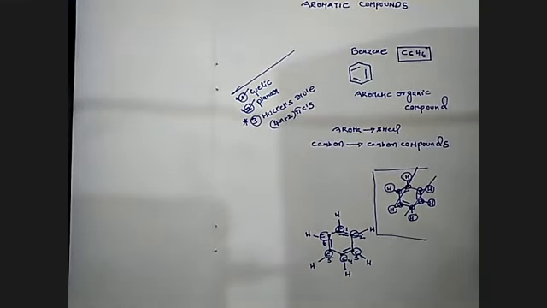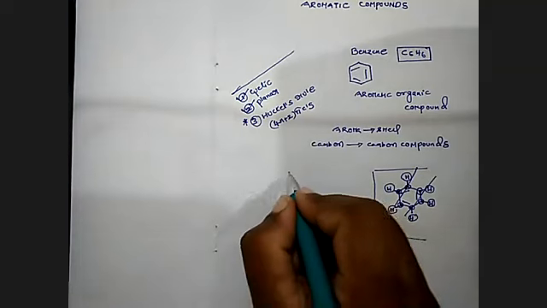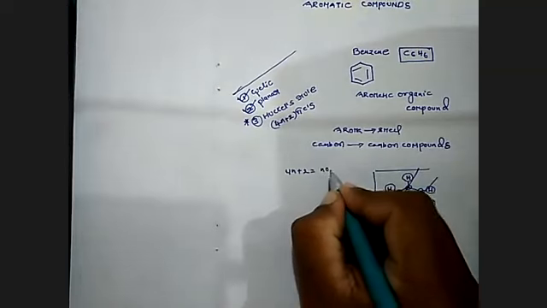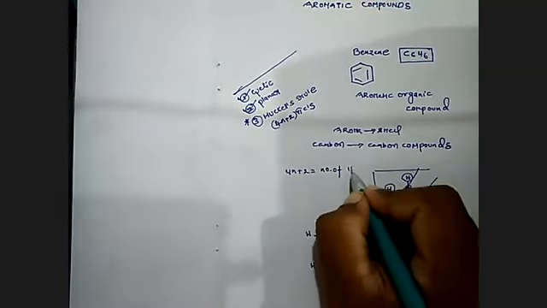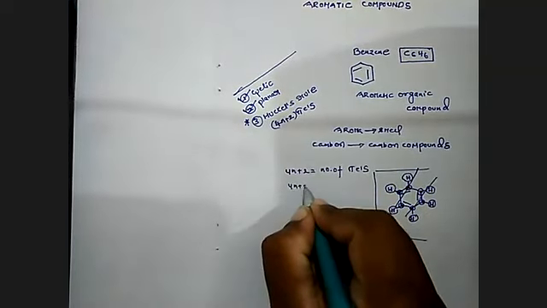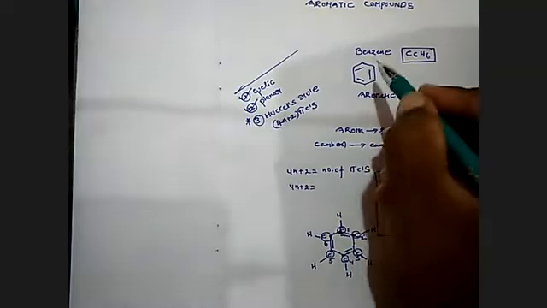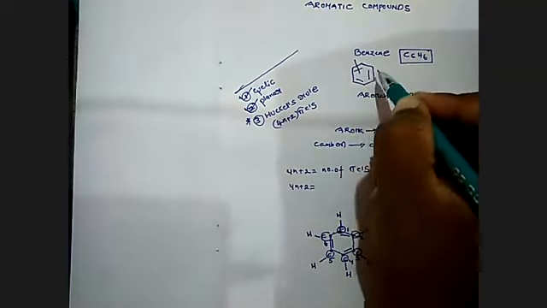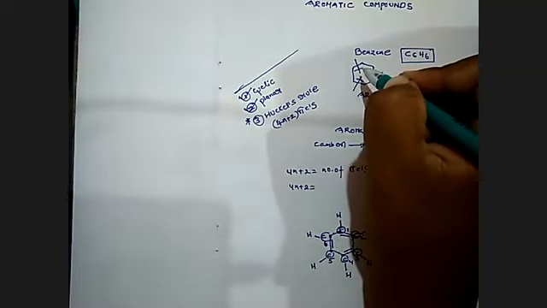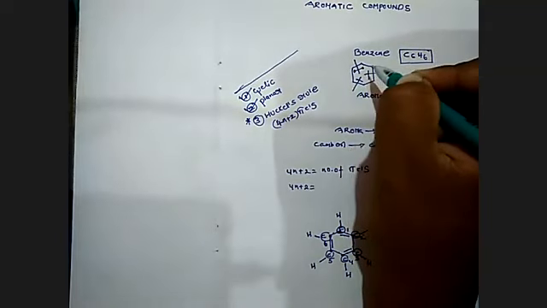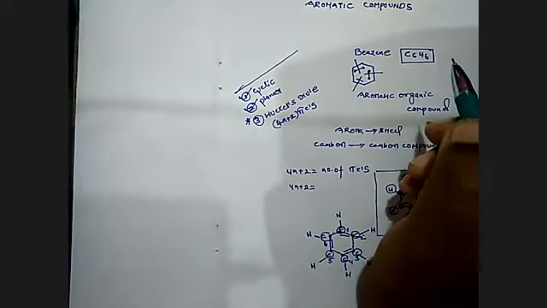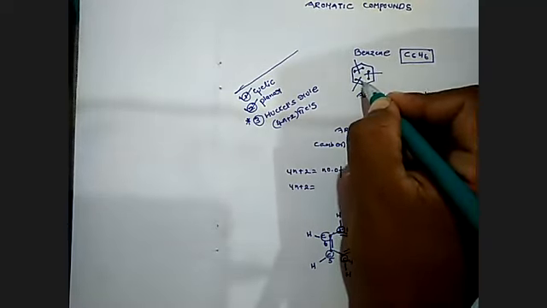When we are discussing the benzene ring system, I would like to calculate: 4n plus 2 is equal to the number of pi electrons. How many pi bonds are there in the ring system? One double bond, second double bond, and third double bond. Friends, just see clearly. Each double bond contains two electrons.